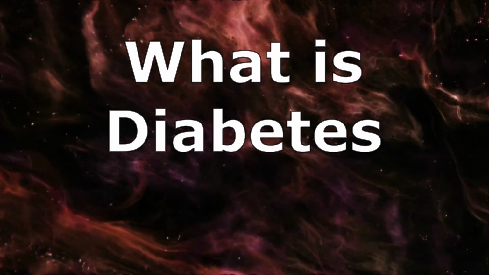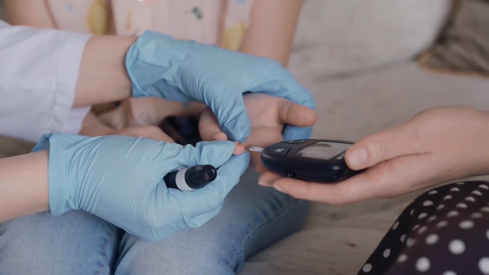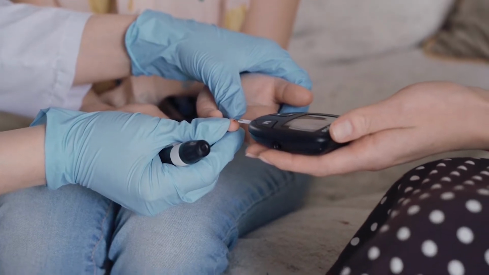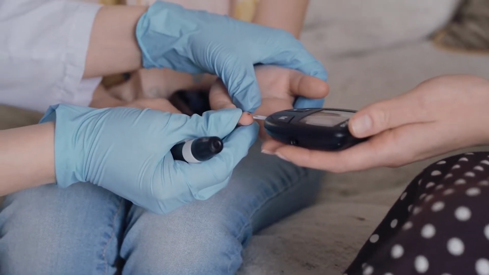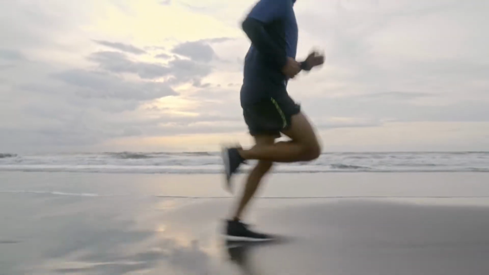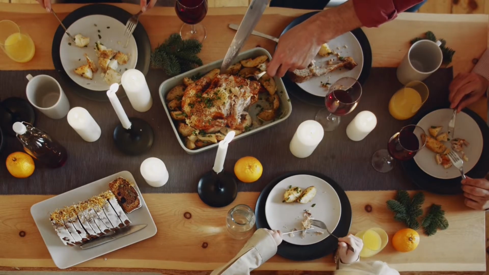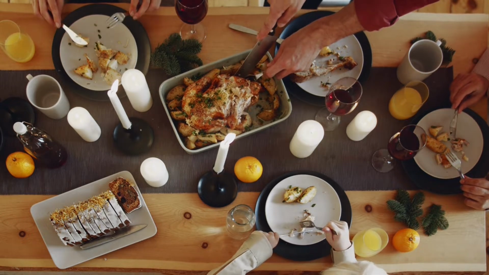What is diabetes? Diabetes mellitus, commonly known as diabetes, is a metabolic disease that causes high blood sugar. Blood sugar is also called blood glucose. It is your main source of energy and comes from the food you eat. So diabetes affects how your body turns food into energy.